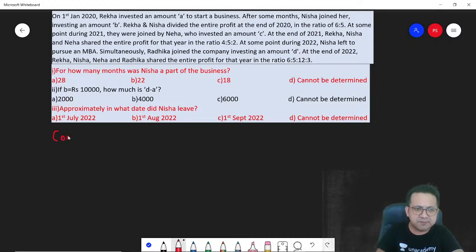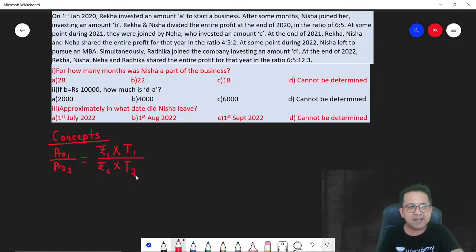Let's look at the concepts of partnerships. The concept of partnership tells you that the ratio in which profit is divided, let's say profit has to be divided between two partners, profit 1 divided by profit 2, is nothing but the amount that the first person invests into the time period, divided by the amount that the second person invests into the time period.